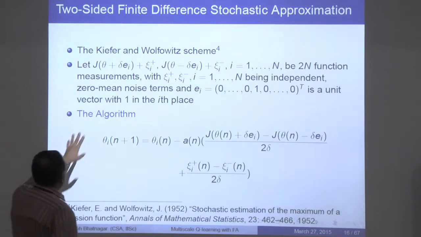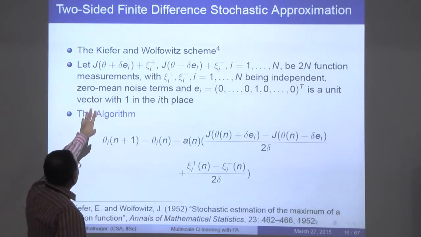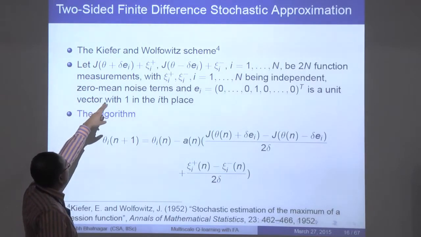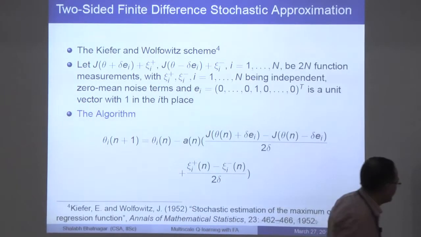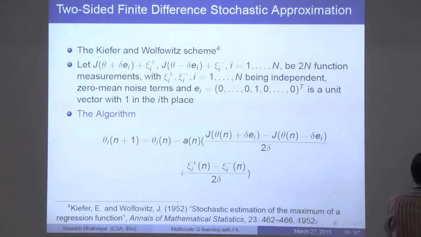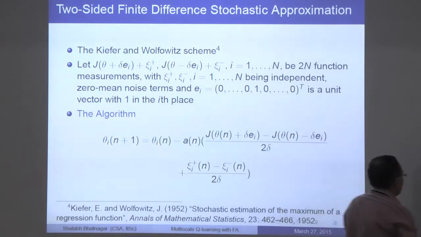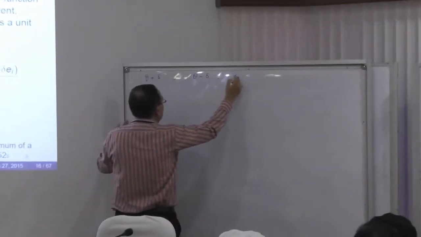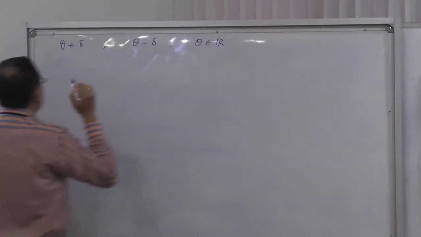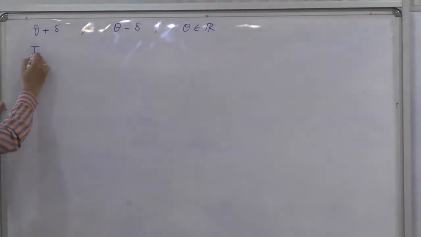What they said is you just run two simulations, one of them with this parameter theta plus delta, and the other with theta minus delta, and of course theta is a scalar, taking values in R. You estimate your performance metric.